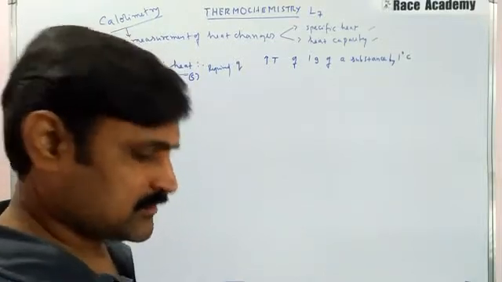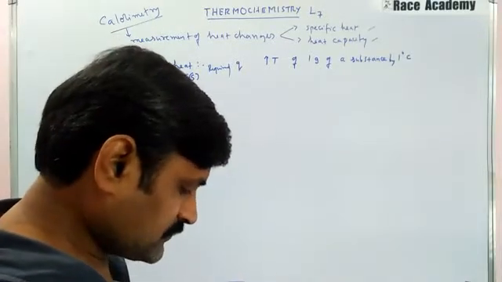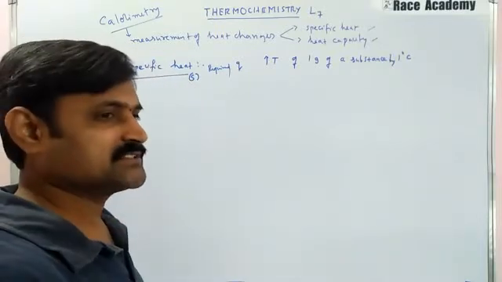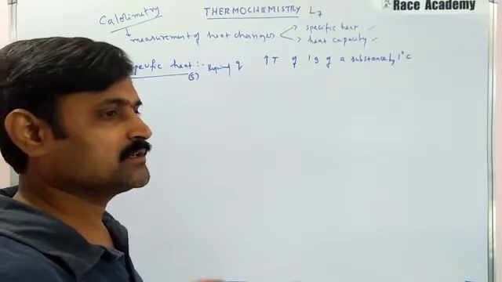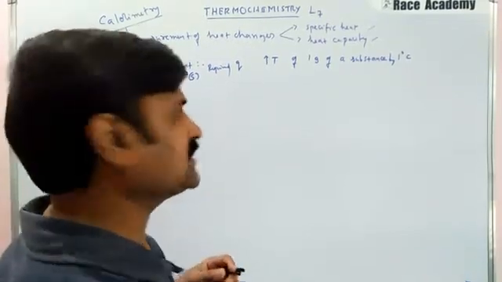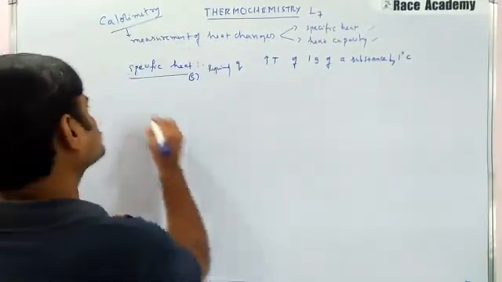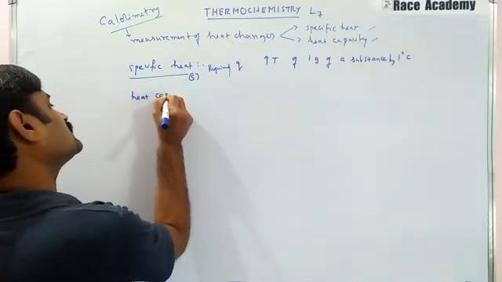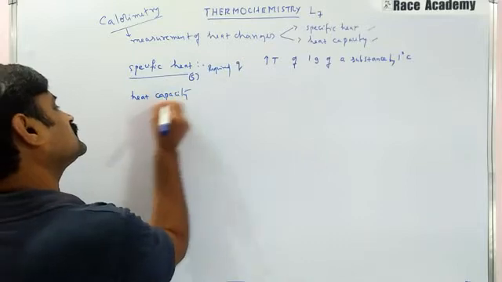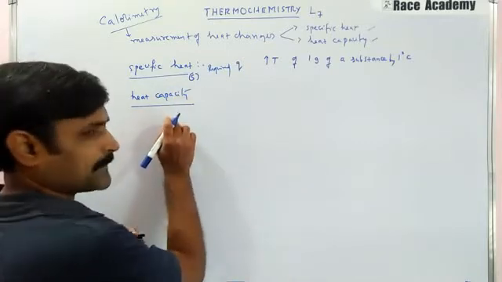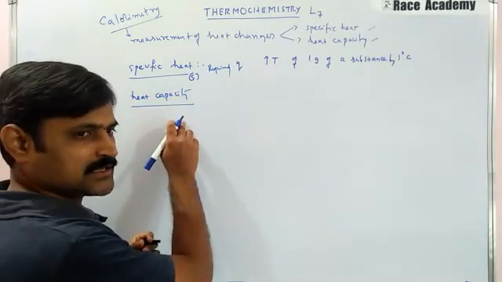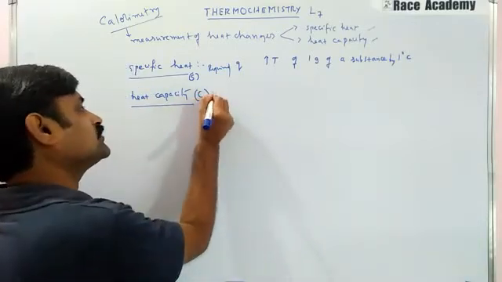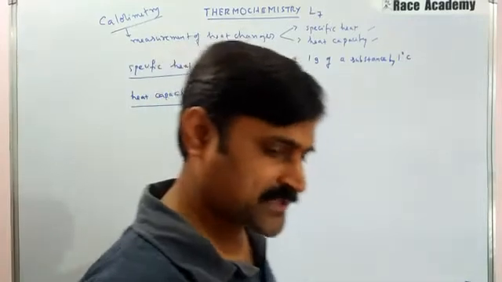And the other one is heat capacity. In this we will use the symbol capital C.